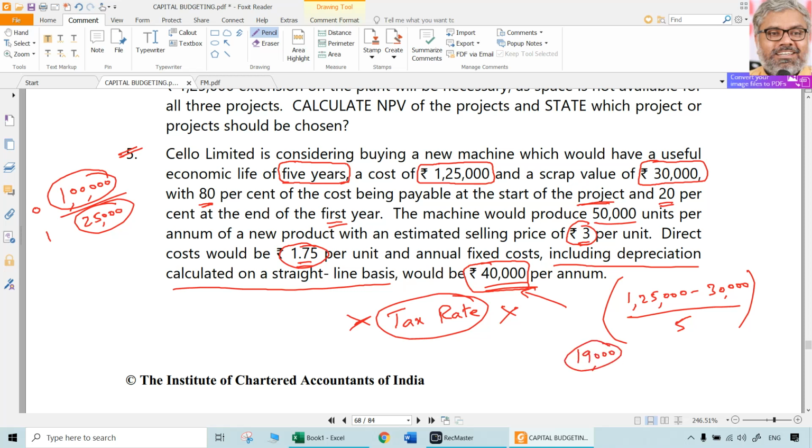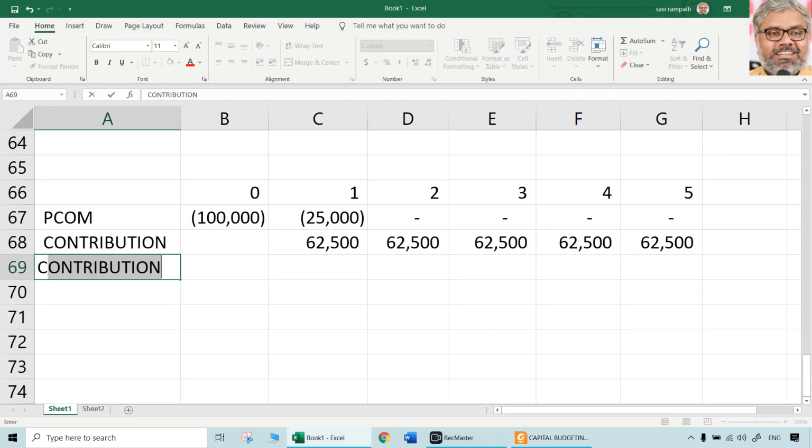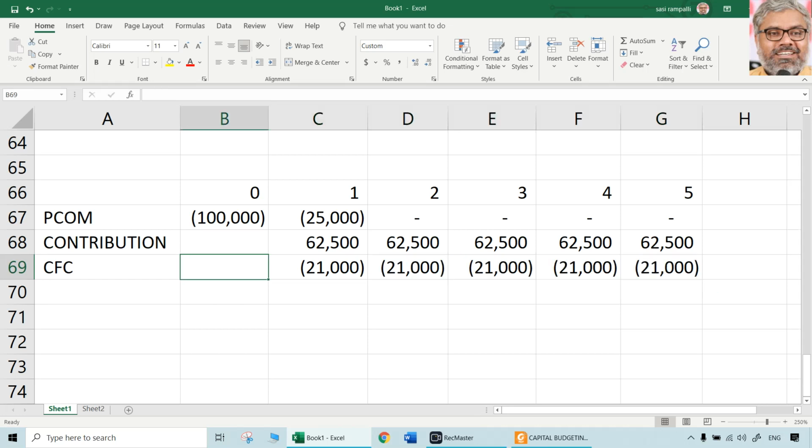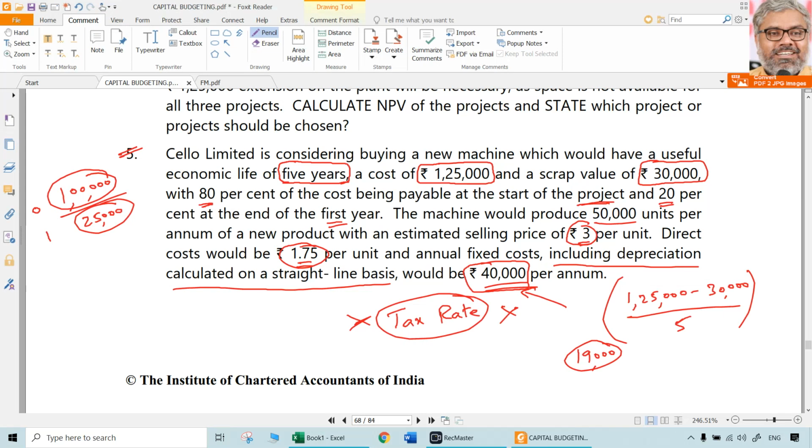So other than depreciation, we can call it the cash fixed cost. Depreciation is non-cash. Cash fixed cost will be how much? 21,000 each of the years. It is minus, a cost. Contribution is a benefit; this is a cost. So 21,000 in each of the years. That is one more point from the information given. So we have taken this point.